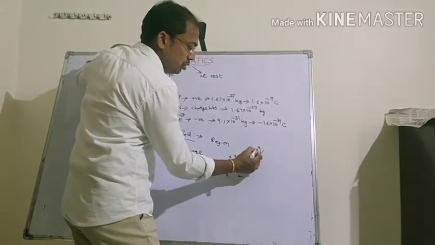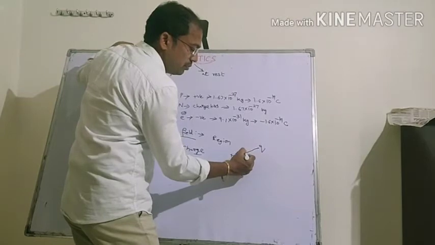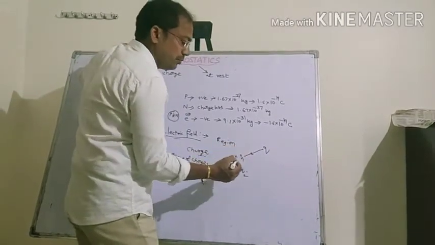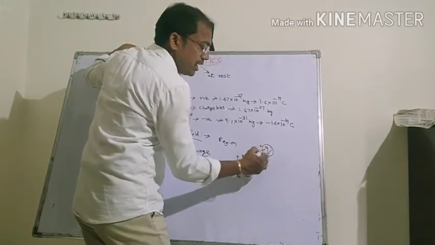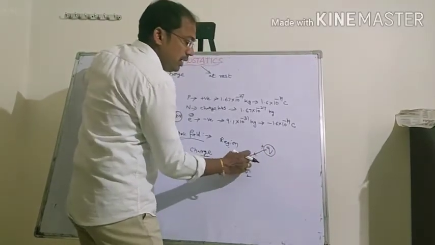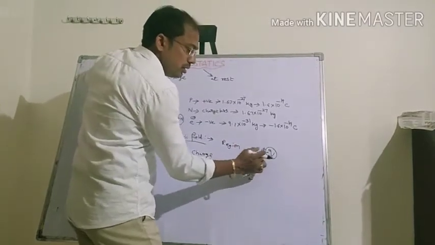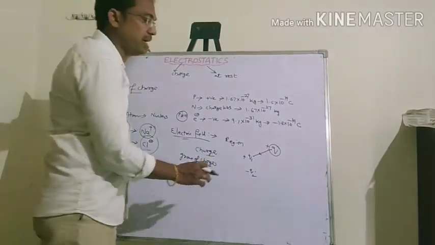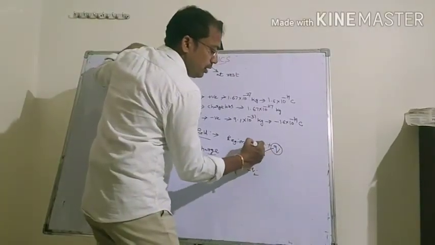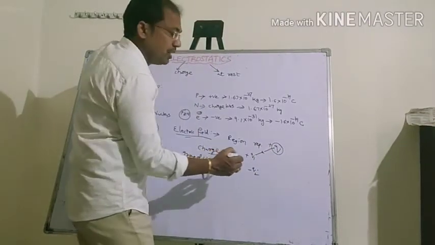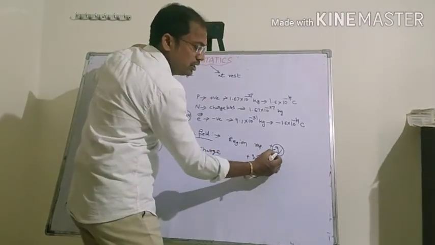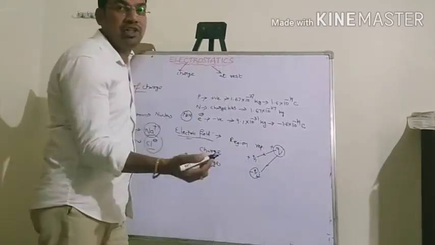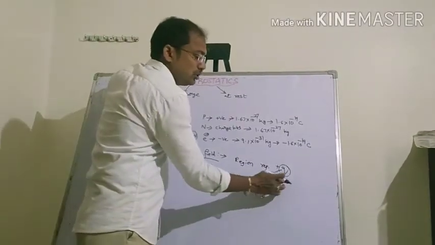There will be a force between these two charges, either attractive or repulsive. If both are positive, equal charges always repel each other, so we have a repulsive force. If one is negative and the other positive, unlike charges always attract each other.